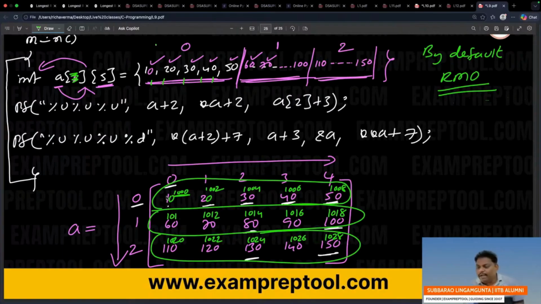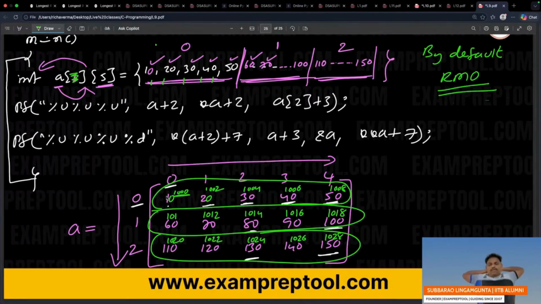By default, row major order. If you are okay, we can start the actual drama. The drama has not started yet, I only said one point: every multi-dimensional array inside a computer will be stored as a one-dimensional array. That is the one thing I said.